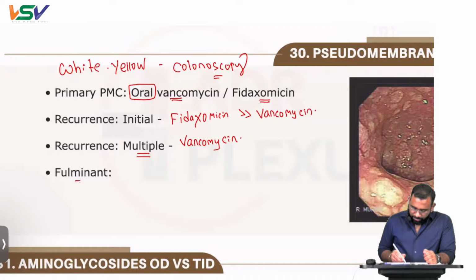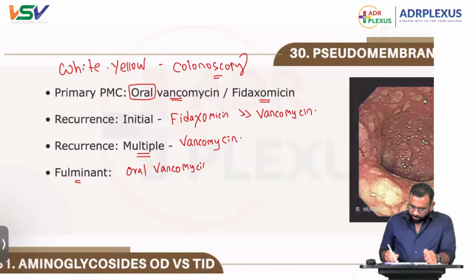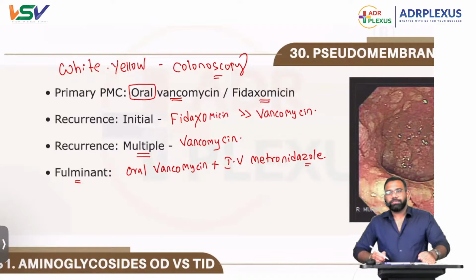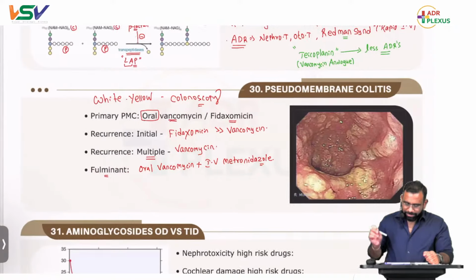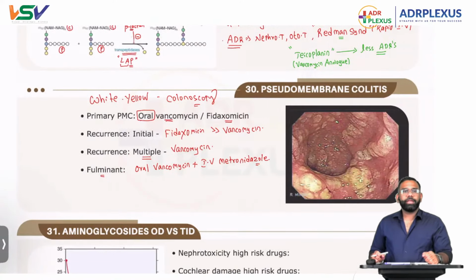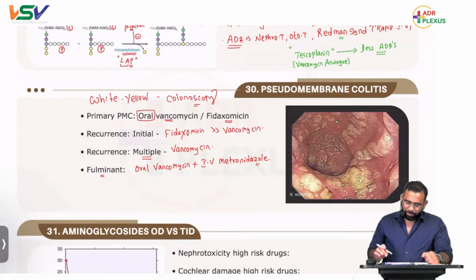Next, if he says fulminant, very dangerous, go for oral vancomycin along with IV metronidazole. Fantastic. So it is oral vancomycin along with IV metronidazole. That's all about the pseudomembranous colitis points and the treatment protocol.